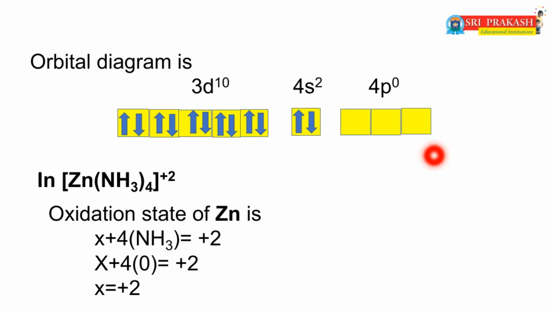But in this complex, the oxidation state of zinc is +2. Why? Because the ligands in this complex are ammonia ligands, which are neutral ligands, so the oxidation state of ammonia is 0. So the oxidation state of zinc in this complex is +2.